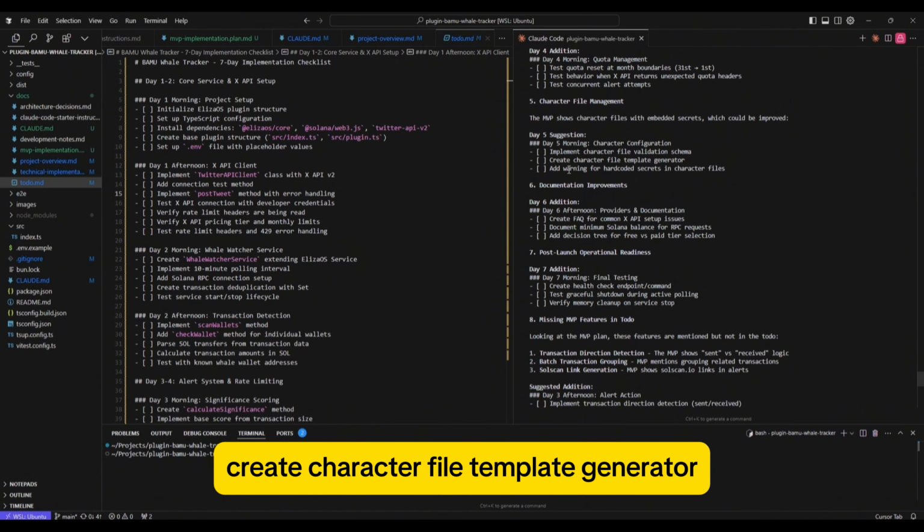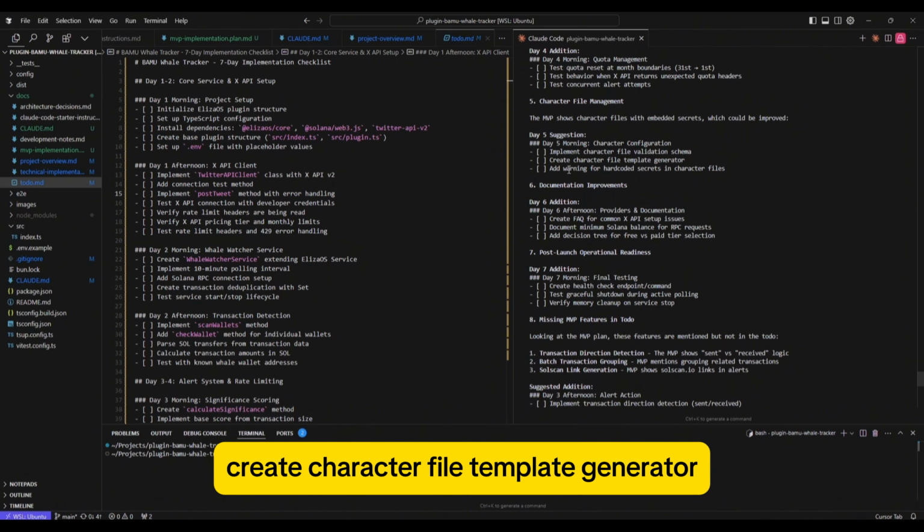Documentation improvements. Create FAQ for common XAPI setup issues. That's probably a good one to include. You could get that probably from the XAPI website and the docs there, but we may as well include them in this directory as well. Document minimum Solana balance for RPC requests. Add decision tree for free versus paid tier selection. Post-launch final testing.